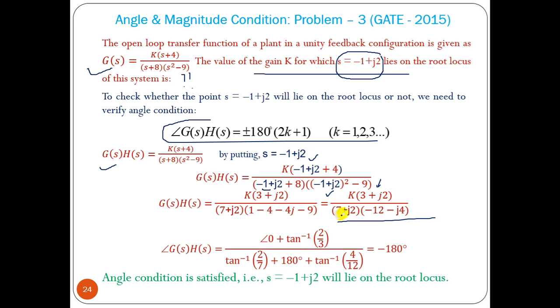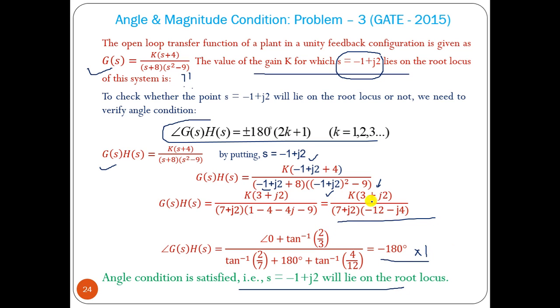Now this one is tan inverse 2 by 7 and minus a minus jb, that is 180 degree plus tan inverse b by a. Now we can find this is also minus 180 degree, which is an odd multiple. So the angle condition is satisfied, so we can say this point lies on the root locus.